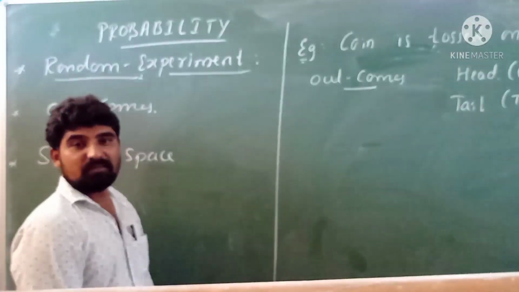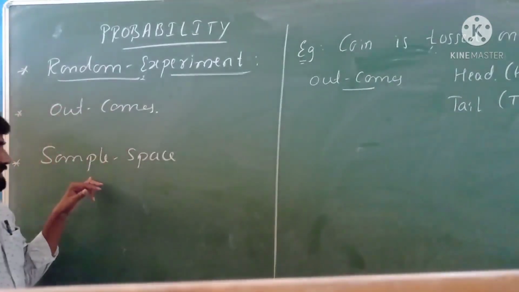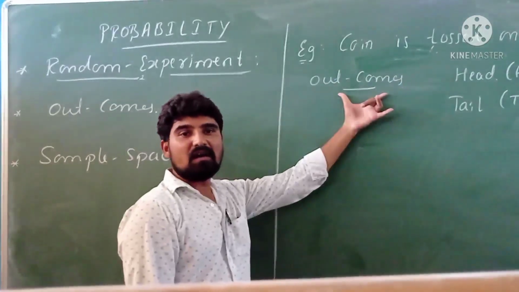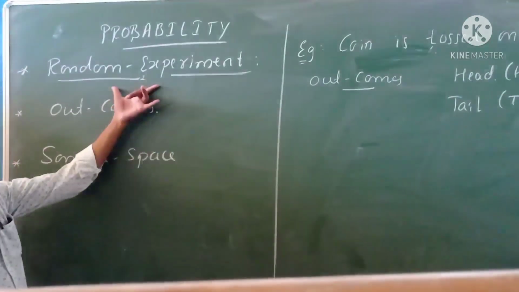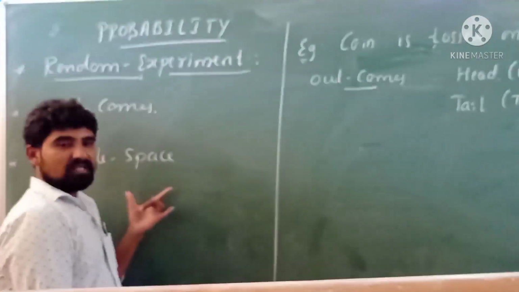Sample space is nothing but a set of what?